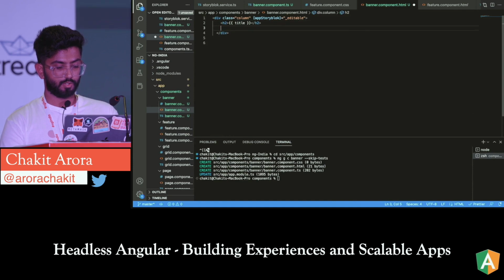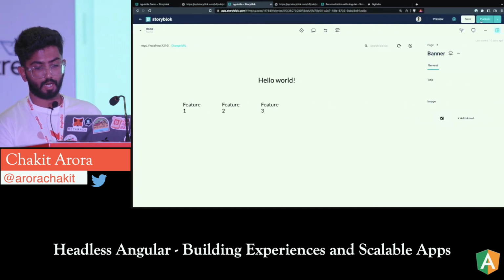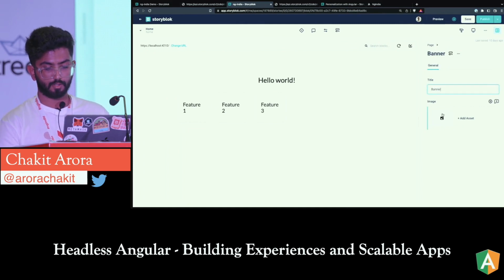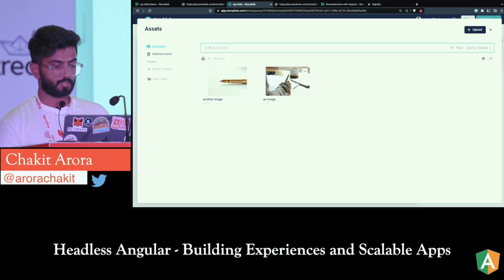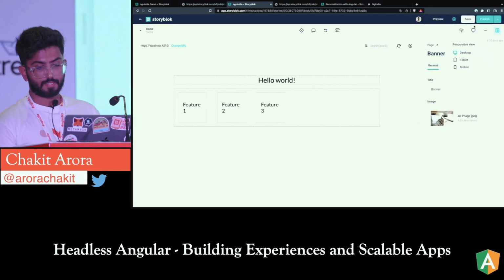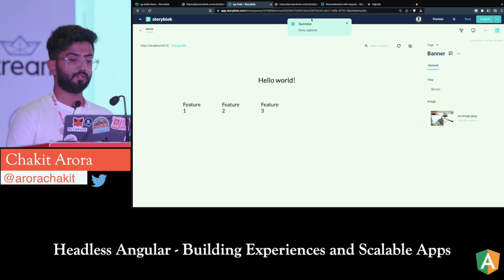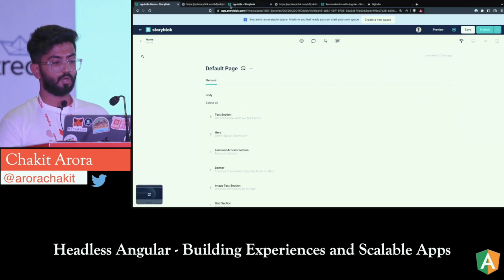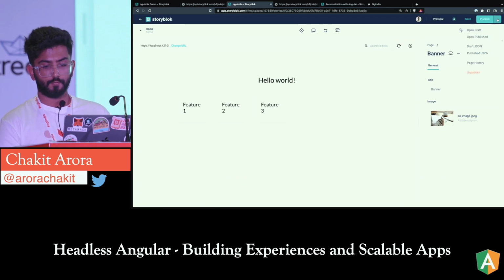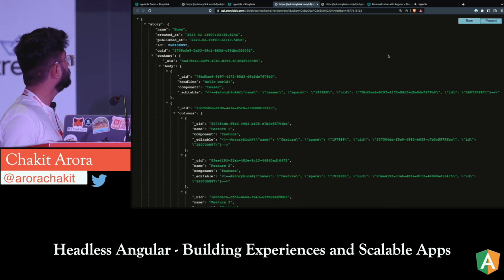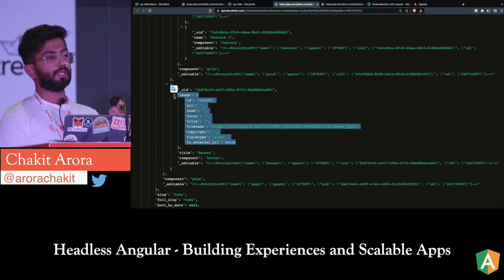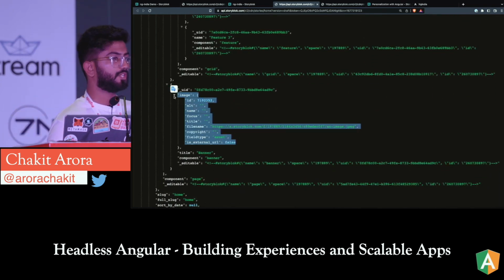and then let's go for the image. And the image's SRC is going to be, we can see how the data comes in. So I'll just say that this is a banner, and I'll also add this image. And if I save it, and if I see the JSON, like the JSON we saw for the other space for this project, we can see the JSON for this as well. And if I go over here, you'll see that this is how the JSON looks, and this is how the asset is coming to us. So the SRC is going to be inside image.file name.